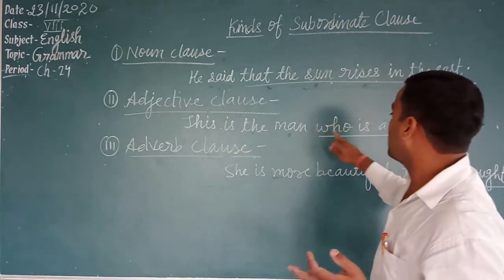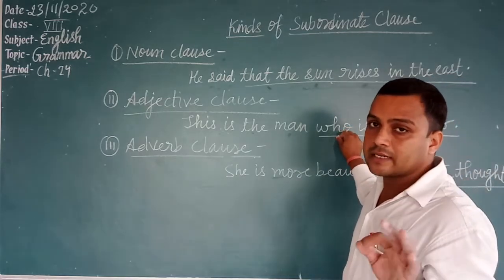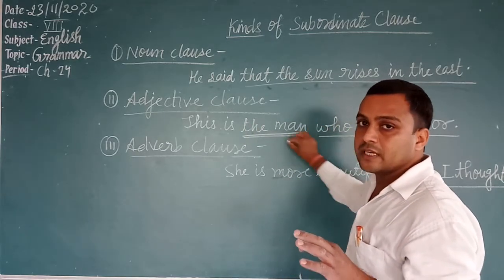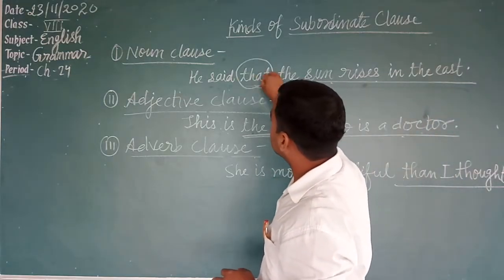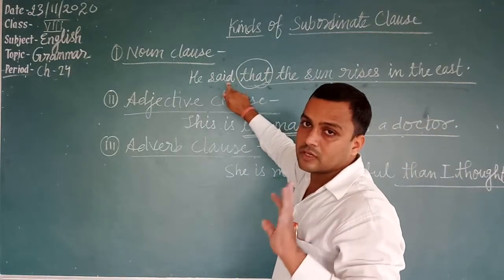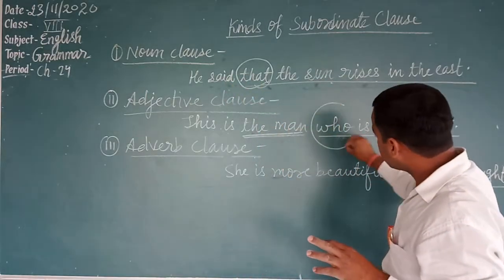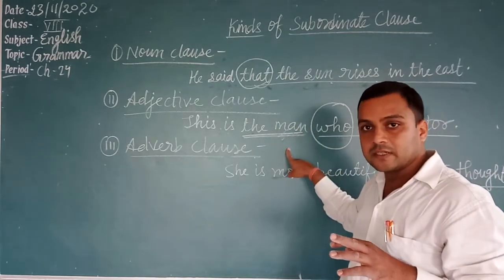This is the man who is a doctor. Who. And before the conjunctions of adjective clause, a noun or pronoun is compulsory, which it qualifies. In a noun clause, before the conjunctions, a noun is not necessary. But in an adjective clause, a noun or pronoun before the conjunction is compulsory.